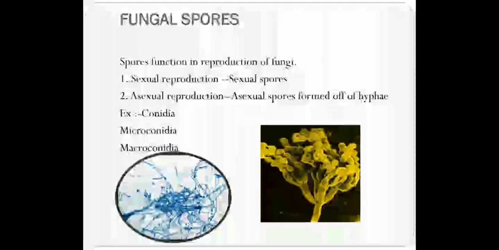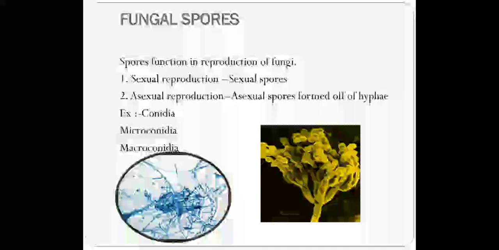Now we come to the fungal spores. Unlike bacterial spores, which are usually formed under adverse environmental conditions, fungal spores are usually formed as a result of reproduction taking place in the fungi. When there is sexual reproduction, we usually have different sexual spores depending on the class of the fungi, whereas whenever asexual reproduction takes place, we call the spores conidia.